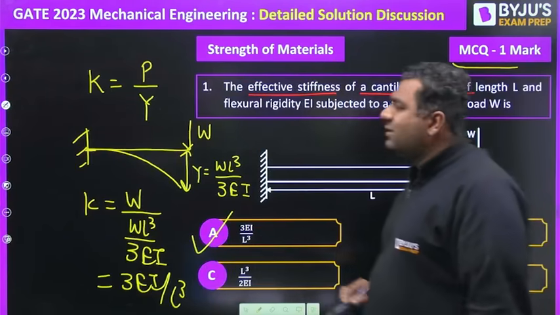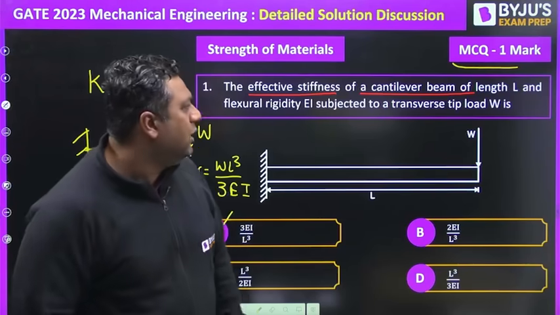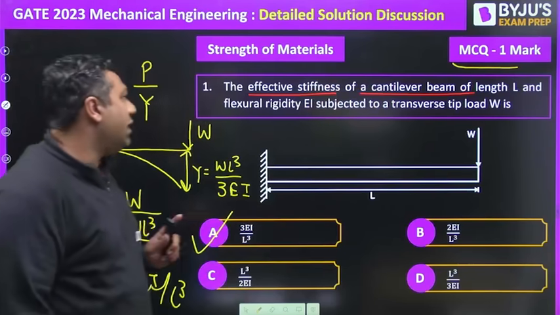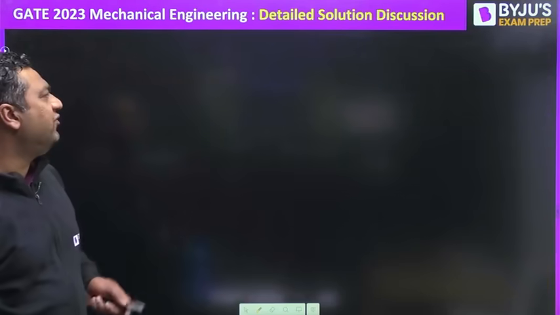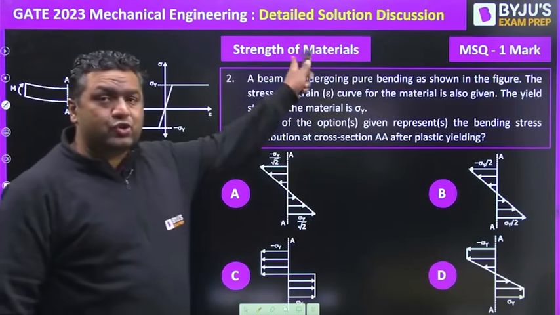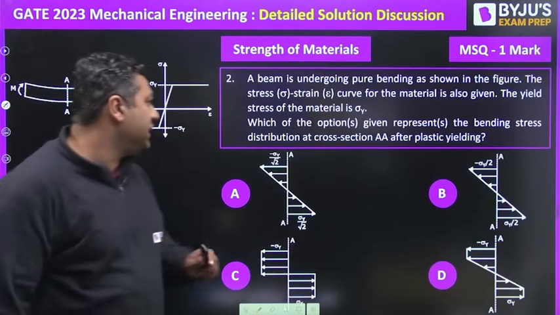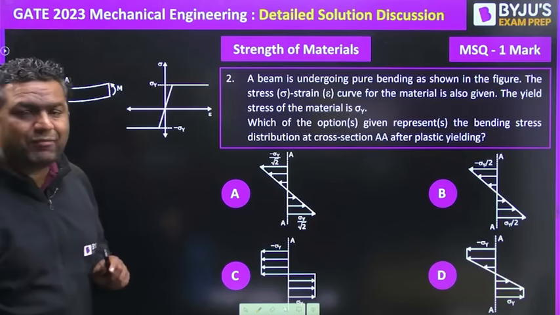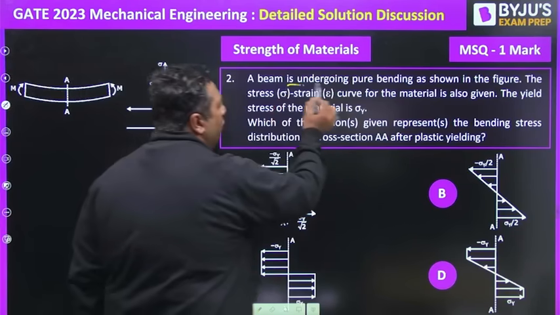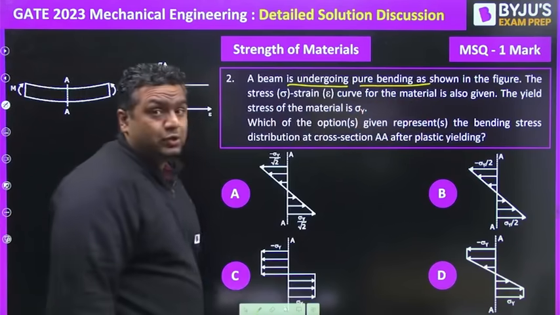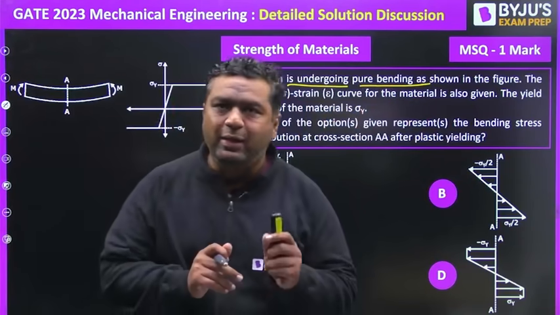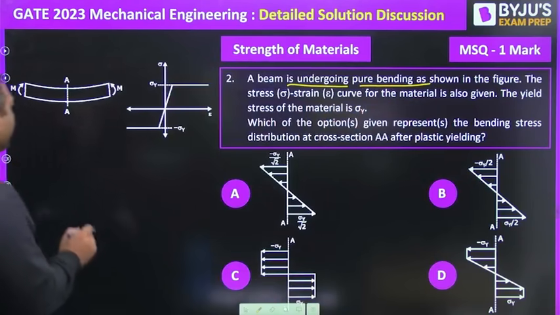Here they have mentioned the type of question. It was MCQ, and they have also mentioned the marks: 1 mark, strength of material. Moving further to the next question. The second question is MSQ for 1 mark once again. This time they have mentioned a beam is undergoing pure bending. They have mentioned the loading is pure bending. Not only this, they have given the figure also.